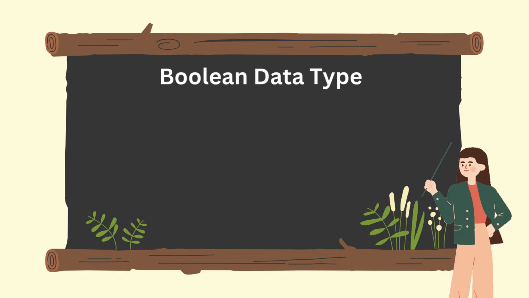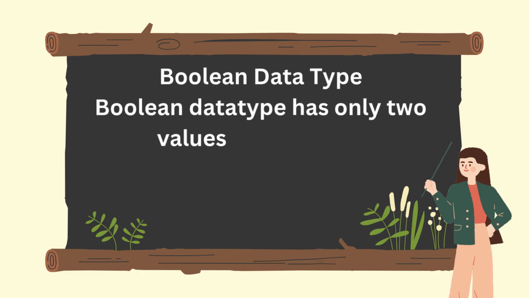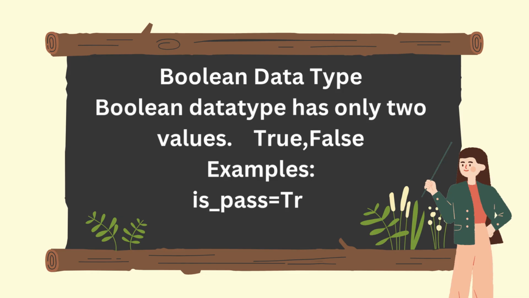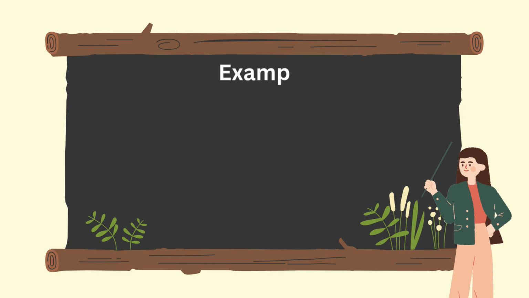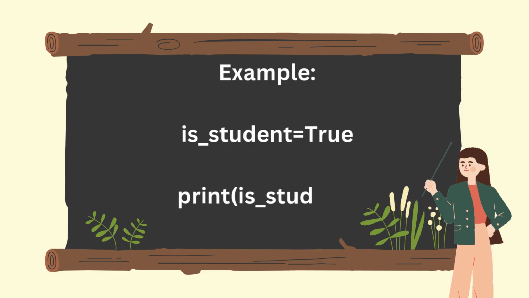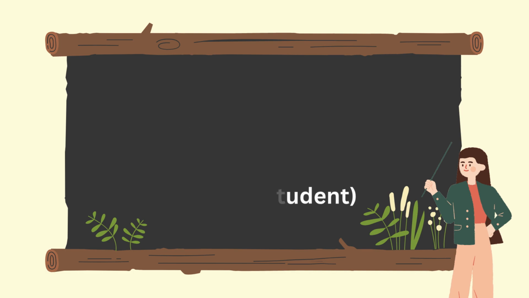Boolean data type. Boolean data type has only two values, true and false. Boolean values are used when making decisions. Real life examples: student passed the exam or not, light on or off, user logged in or not, payment completed or not. Example: is student is equal to true. Print student. Output is true. Boolean values become extremely important when we learn decision making and conditions.